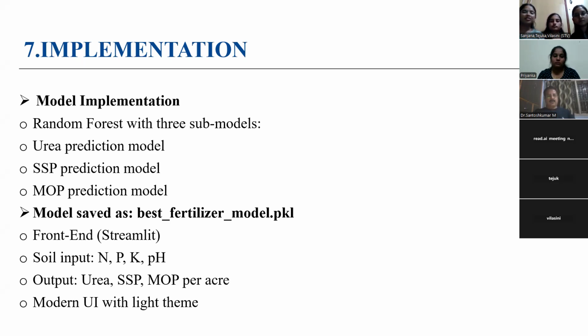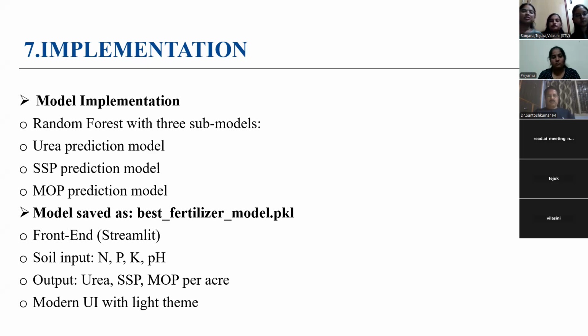For the user interface, we built a modern light-themed Streamlit web app. In this, users can input their soil nitrogen, phosphorus, potassium, and pH values and get the fertilizer optimization values.